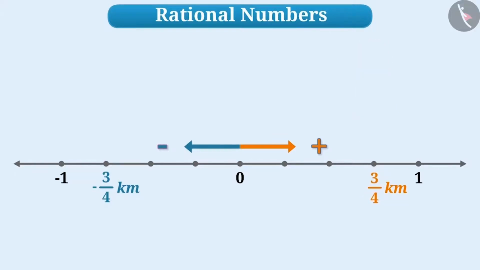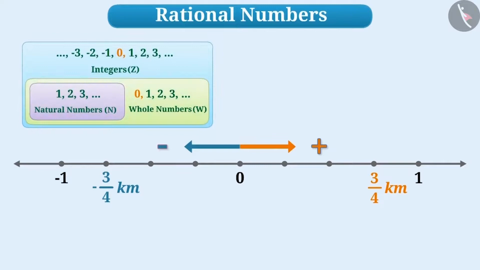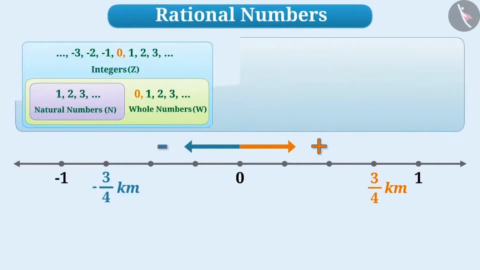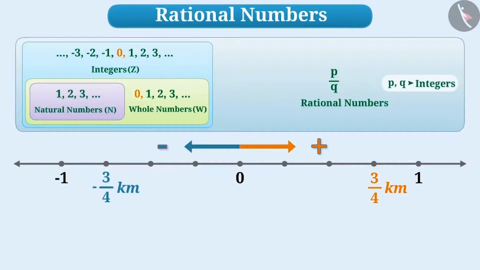Can we place 3/4 or -3/4 in the group of natural numbers, whole numbers or integers? No, we cannot place them. Since these groups have no place for this type of numbers, it becomes necessary to form a larger group of numbers, which we know by the name rational numbers. Numbers which are represented in the form of p/q, where p and q are integers and q is not equal to 0, are called rational numbers.